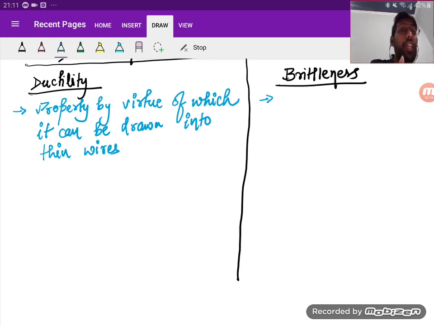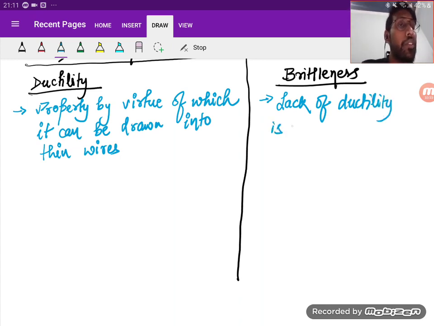Whereas what is brittleness? If I say brittleness, then can I say that it is a lack of ductility, or we generally say that the material will be broken into pieces if extended for long? Yes or no? So we can just write this as: lack of ductility is brittleness. Is it clear?